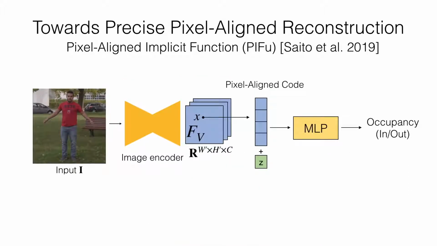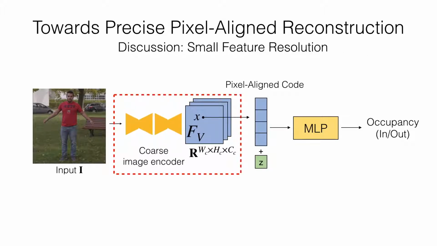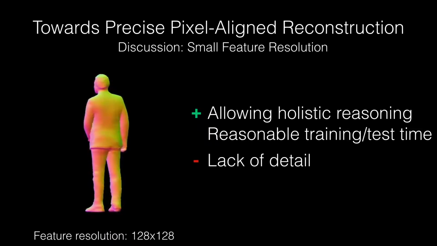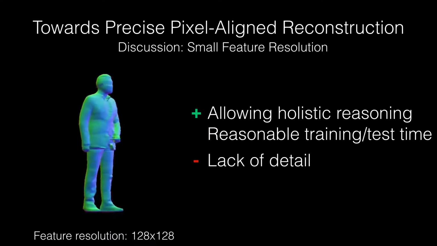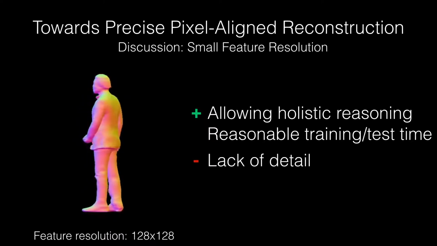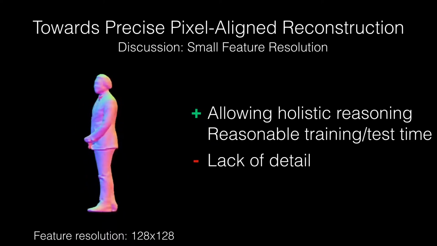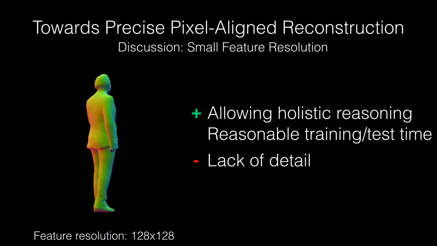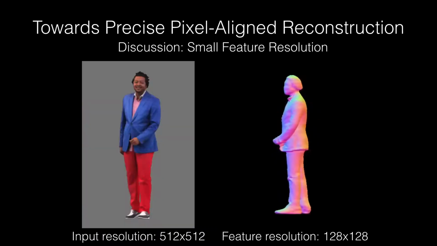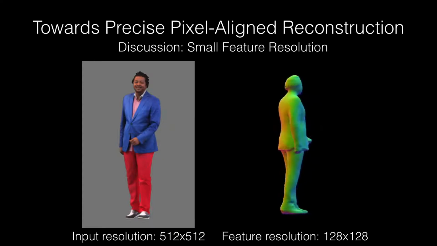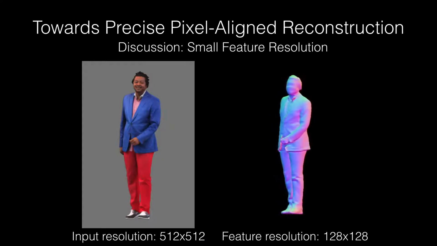However, we found that the reconstruction quality is still bounded by the feature resolution of an image encoder. The original PIFu implementation utilized an image encoder that has done downsampling operations to keep the spatial resolution small for the following reasons. First, small feature resolution allows holistic reasoning, as 3D reconstruction requires the absolute location of where the surface is. Holistic reasoning is indispensable. Moreover, small resolution allows us to train the model within a reasonable amount of time. The downside is limiting the expressiveness up to the small resolution, resulting in less detailed reconstruction than the original input image.